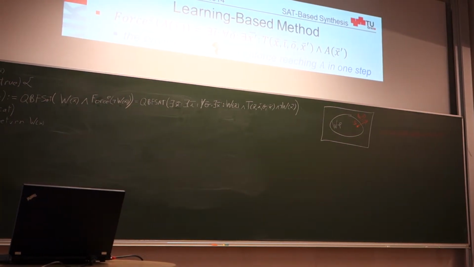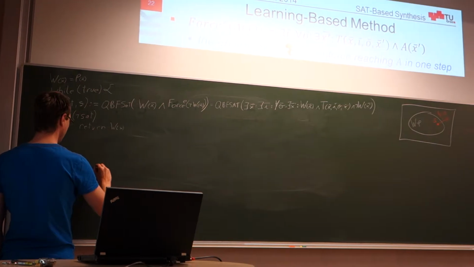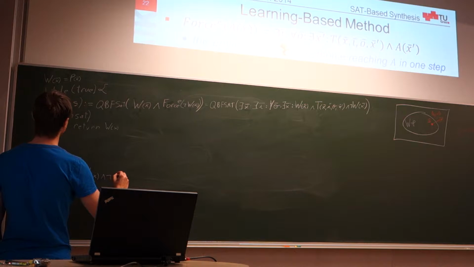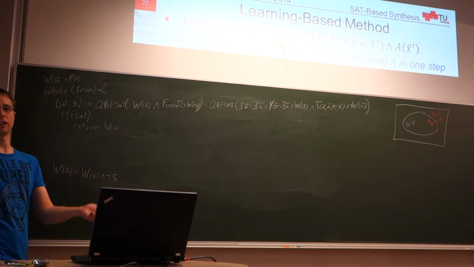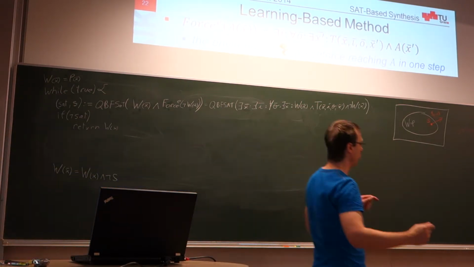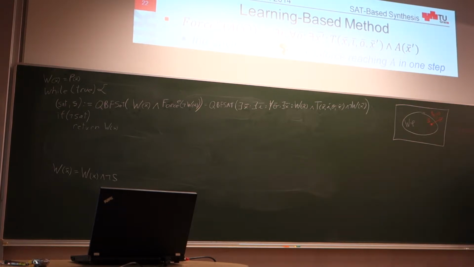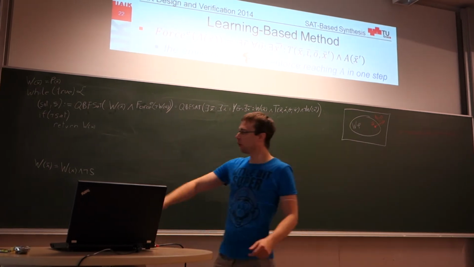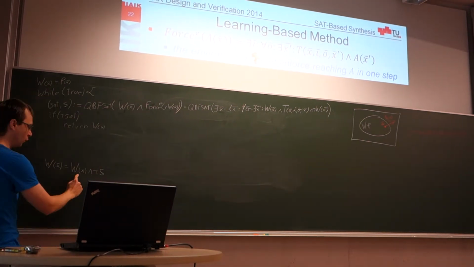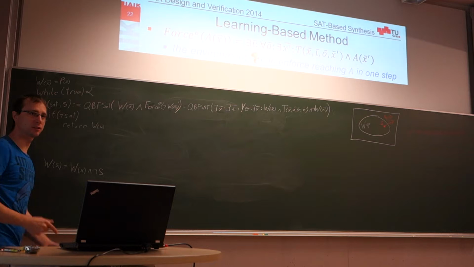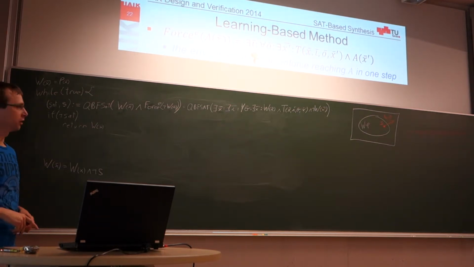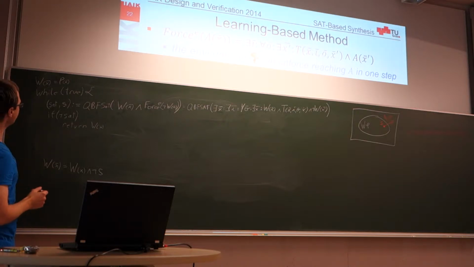Say the new version of the winning region is the old version of the winning region and not S. We can directly say S. S is just a formula which evaluates to true whenever we have exactly this state at hand. And by saying the new winning region is the old winning region and not this formula, we exclude exactly this one state from the winning region. Actually, this algorithm already works.